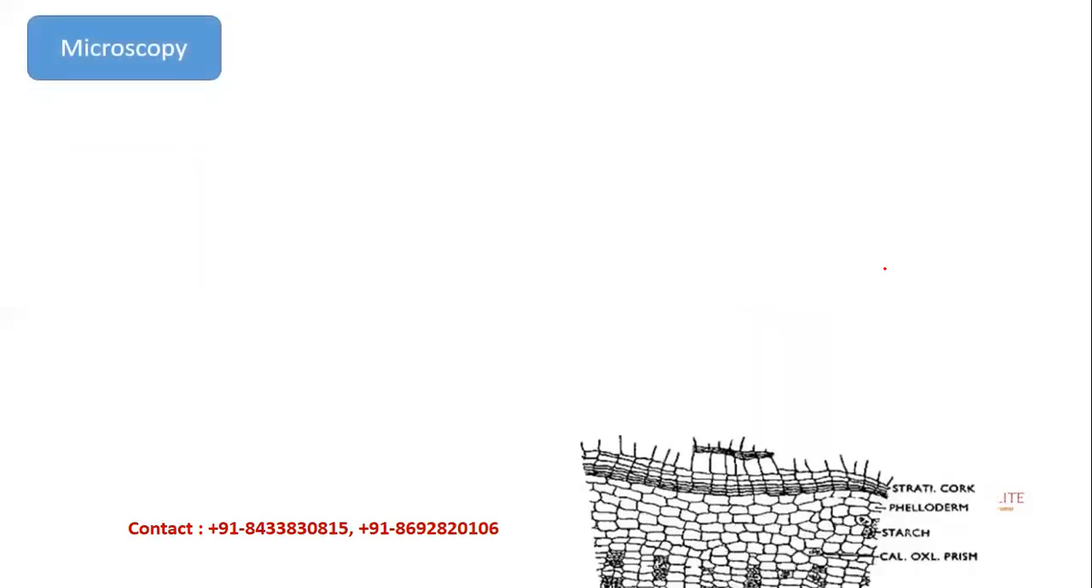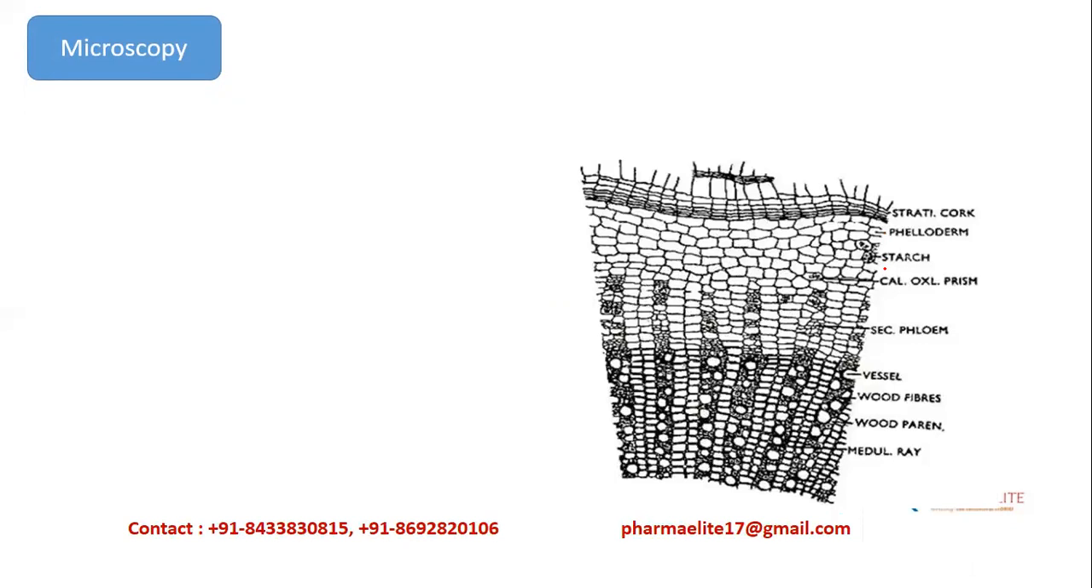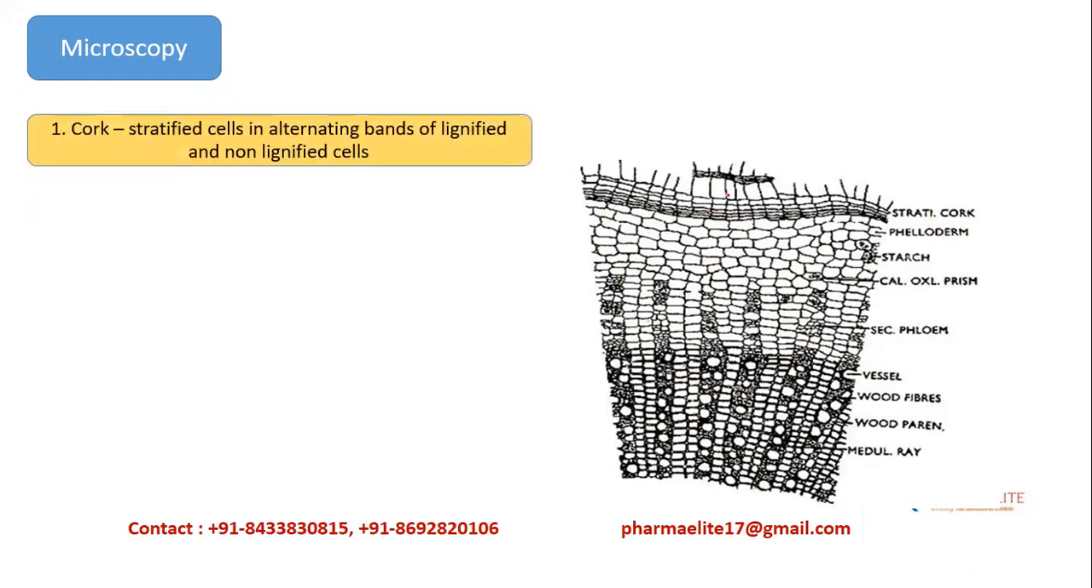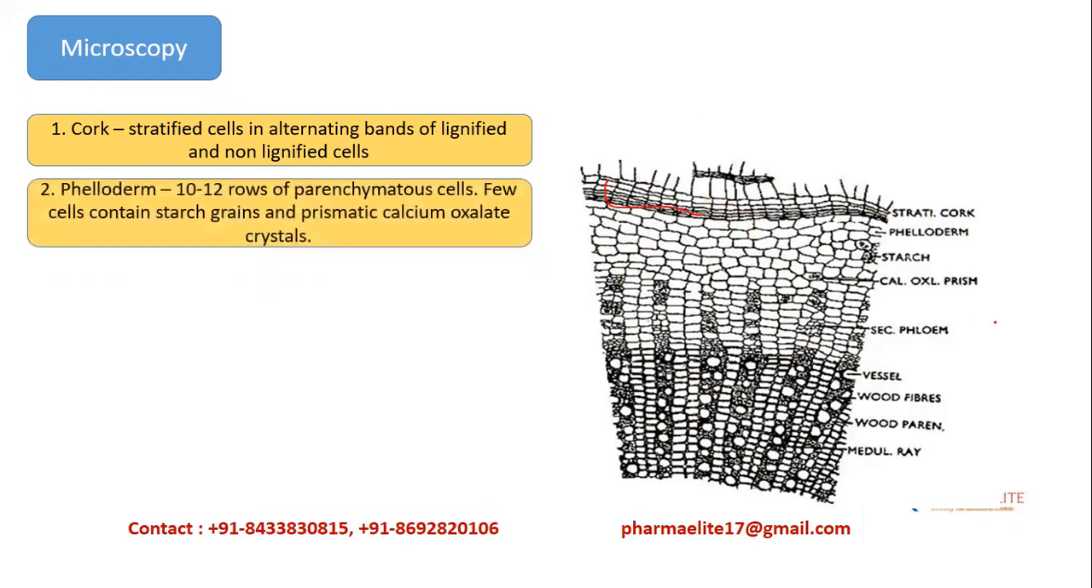Let's look at the microscopy. Microscopy of a few drugs is important from the entrance exam point of view. This is a typical microscopy TS diagram which we see in practicals as well. The first character, cork, is a stratified cork having alternating bands which could be lignified as well as non-lignified. The phelloderm is indistinct and has a lot of parenchymatous cells. These are 10 to 12 rows of parenchymatous cells with few starch grains and calcium oxalate crystals. These are the prismatic shaped calcium oxalate crystals.